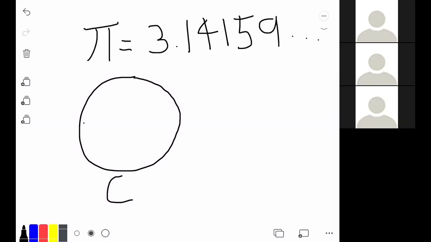You need some sort of measuring tape to wrap around the circle. But the diameter, as you can see, cuts right along the middle of the circle, and is always a straight line spanning from edge to edge. So you could measure that with a ruler or a measuring tape or literally anything.